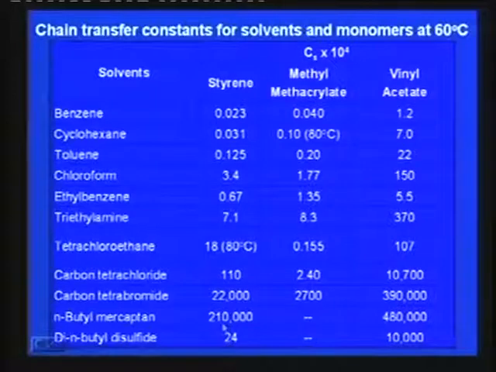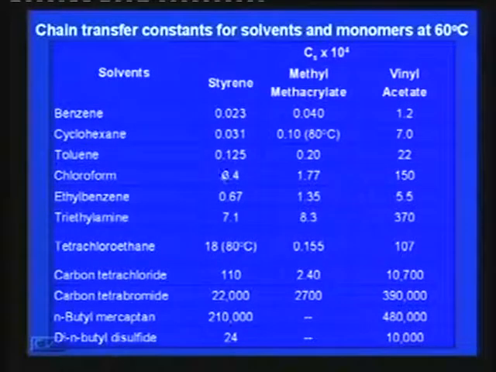That is why you see this value here. For n-butyl mercaptan with styrene it is 210,000, whereas it is 480,000 for the other, so this value for these two different monomers is different. Say you take triethylamine, for this monomer it is 7.1, for vinyl acetate it is 370. That means it does not act as a transfer agent for styrene polymerization, whereas it acts as a transfer agent for vinyl acetate polymerization.